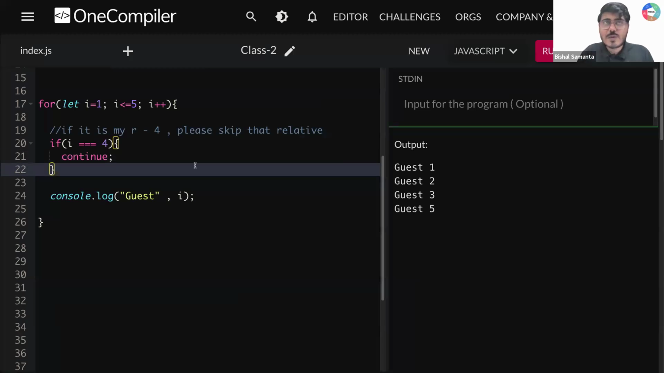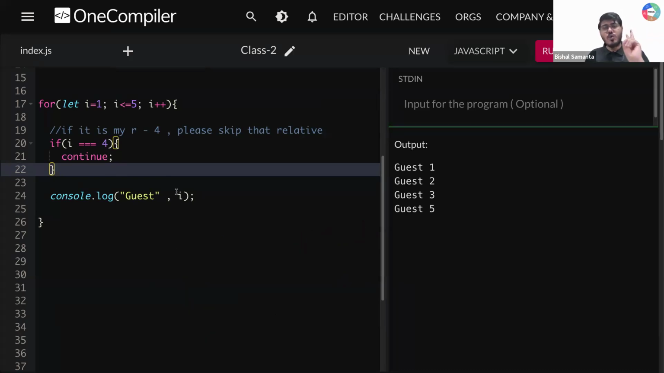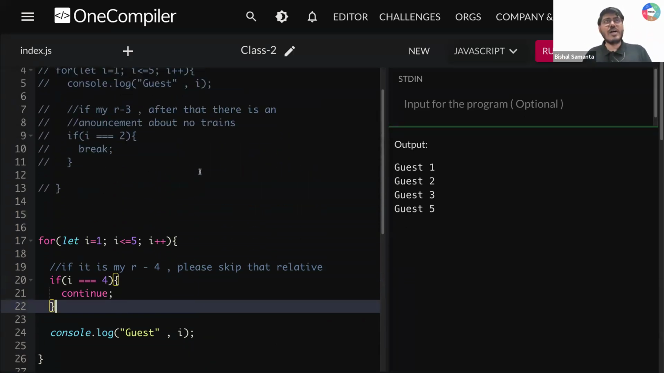Right? So two things we learned. One is the break statement. Another one is the continue statement. What will break do? Break will terminate your loop there only. But continue will not terminate. Continue will skip a particular iteration based on your condition. Okay? So now guys, I want to give two homework problems to all of you.